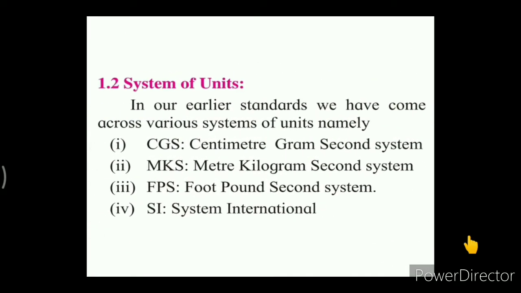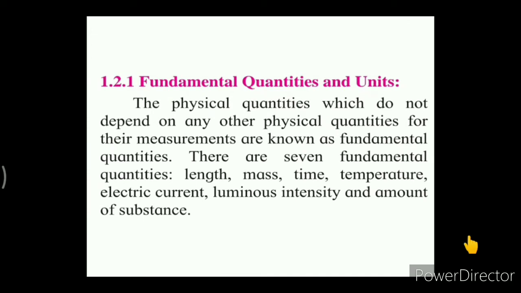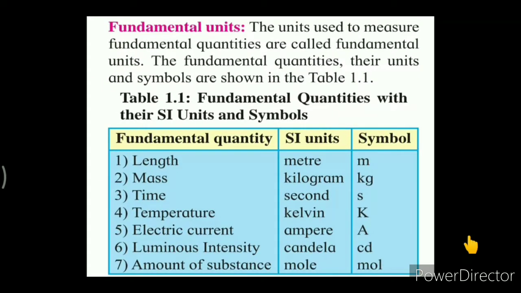Then we came to know about the system of units, and after that we have discussed fundamental quantities and units, which are the physical quantities that do not depend on any other physical quantities for their measurement. There are 7 fundamental quantities: length, mass, time, temperature, electric current, luminous intensity, and amount of substance.